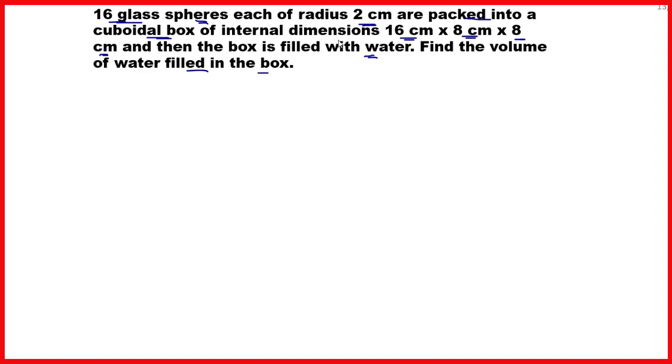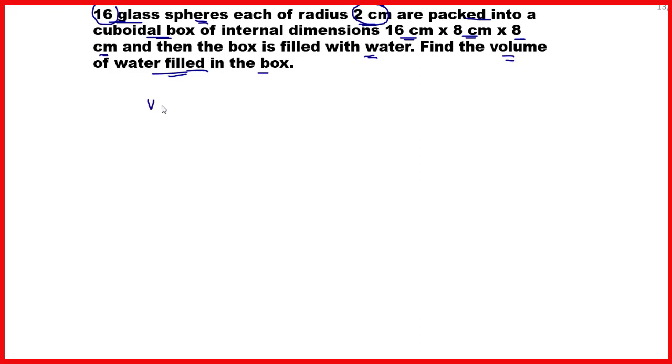Friends, in a cuboidal box whose dimensions are 16 centimeter by 8 centimeter by 8 centimeter, 16 glass spheres are placed whose radius is 2 centimeter. And whatever be the remaining portion, that remaining portion is filled with the water, and we have to find the volume of the water.